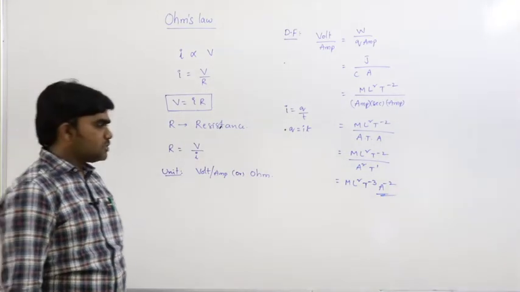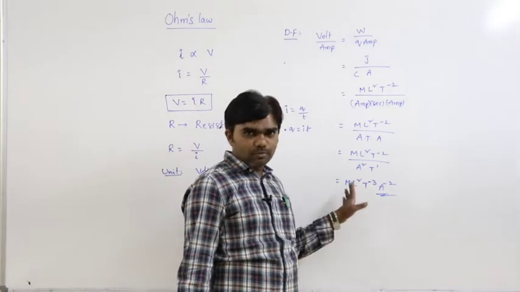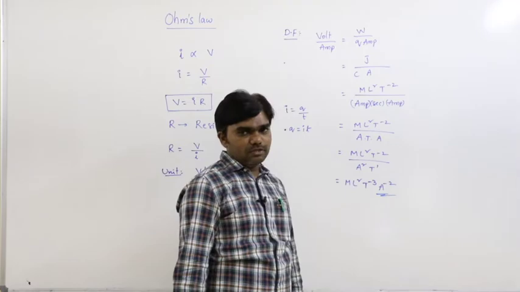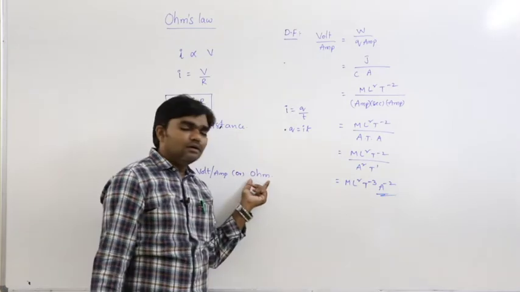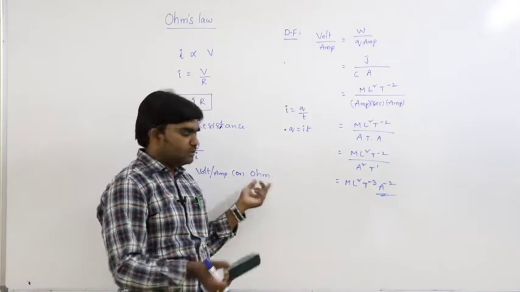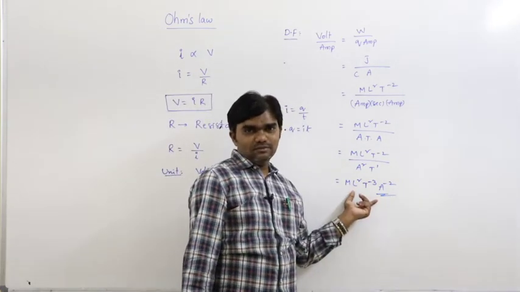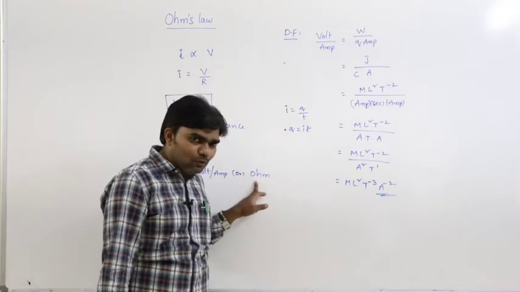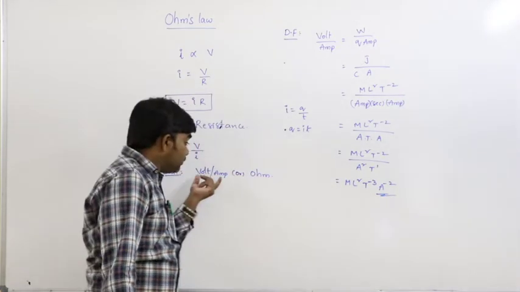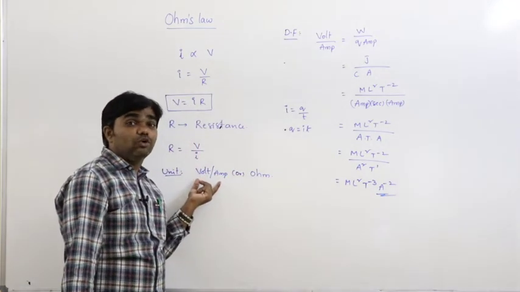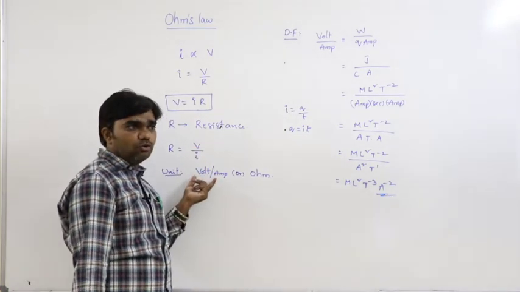According to dimensional analysis, we can write the dimension formula. If you remember it by heart, no problem. Otherwise, how can you write this dimensional formula? The general formula is volt per ampere. If you only remember the unit ohm, it is not possible to derive it. If you know Ohm's law, it is easy to remember volt per ampere.